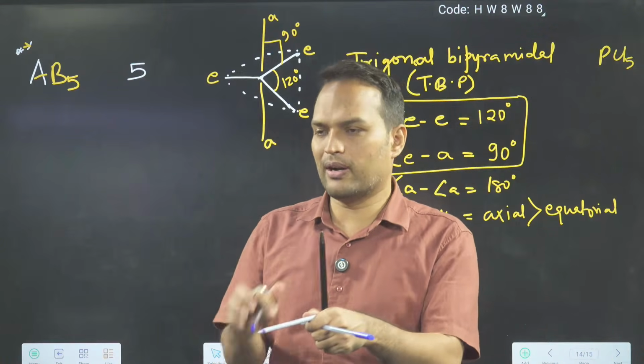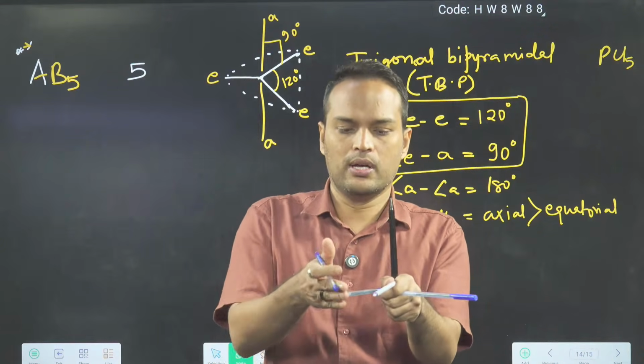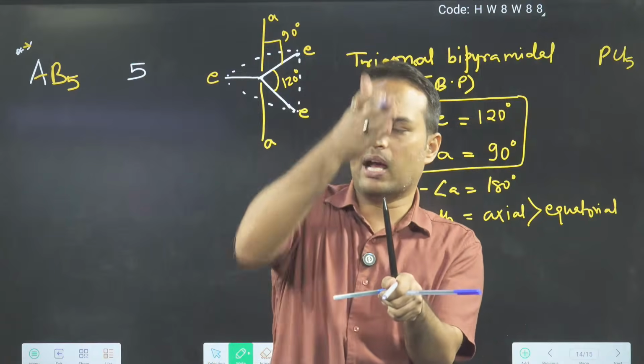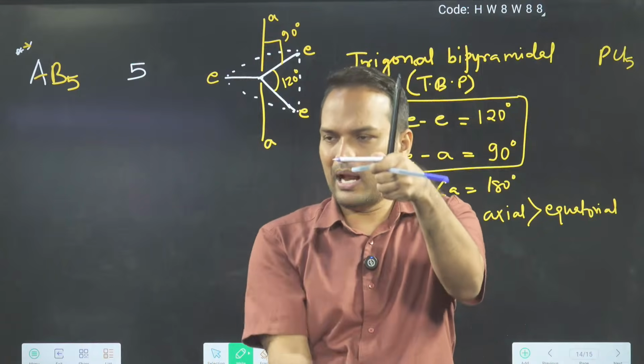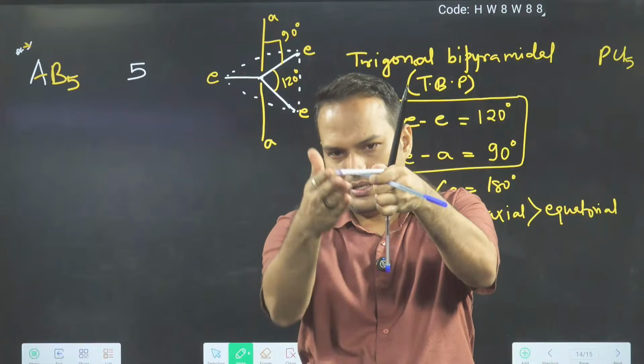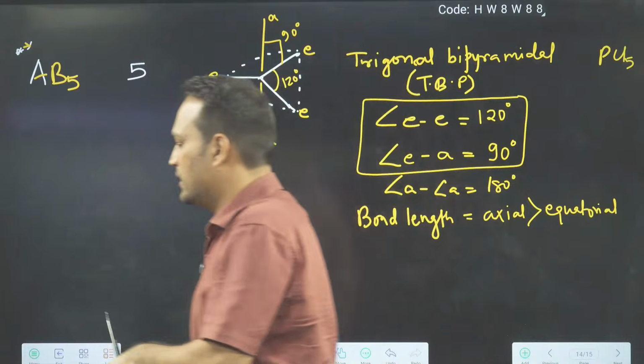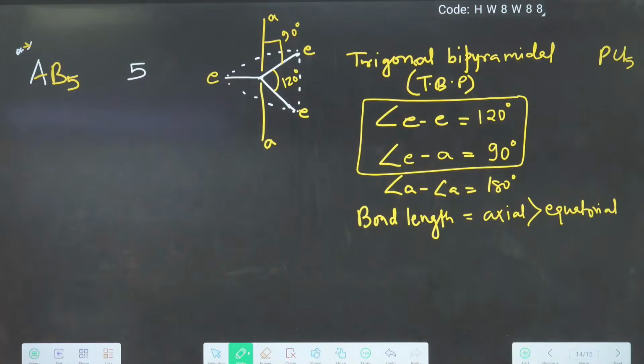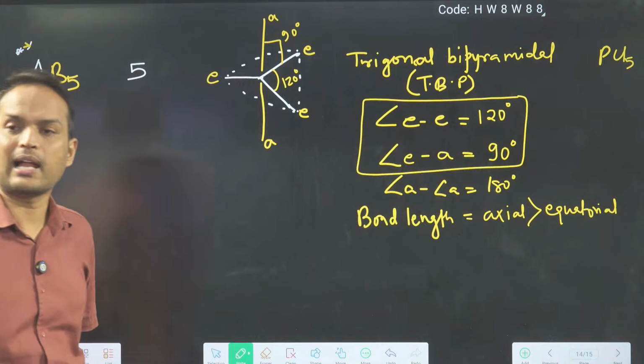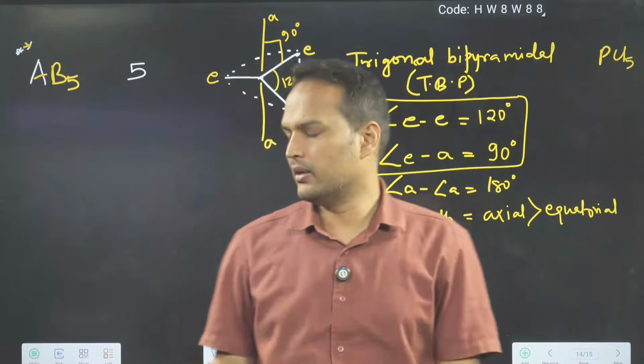So all of you have understood how you can say pyramid. See, trigonal base, one pyramid up and one pyramid down. That's why we say trigonal bipyramidal.